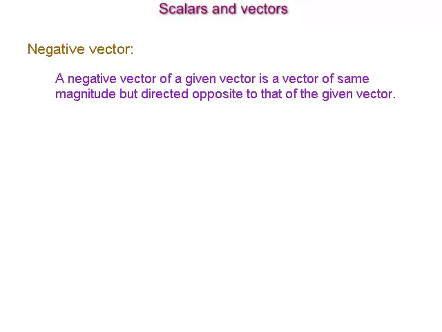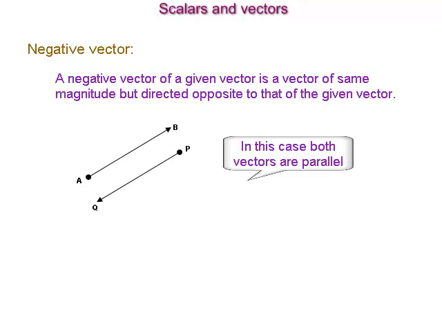Negative vector. A negative vector of a given vector is a vector of the same magnitude but directed opposite to that of the given vector. See the figure. In this case, PQ is the negative vector of AB as PQ possesses the same magnitude as that of AB and its direction is exactly opposite to that of AB.